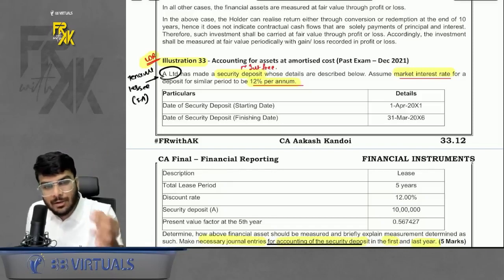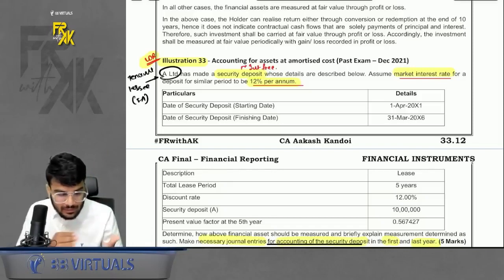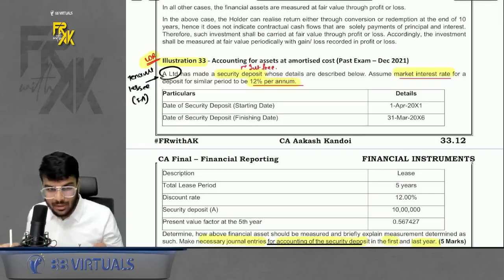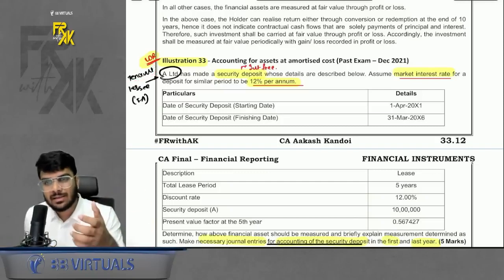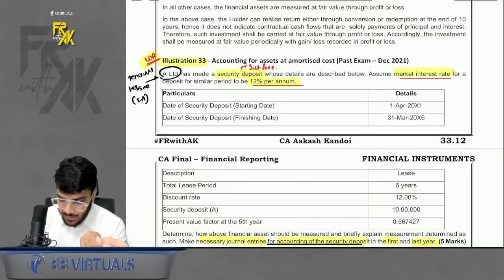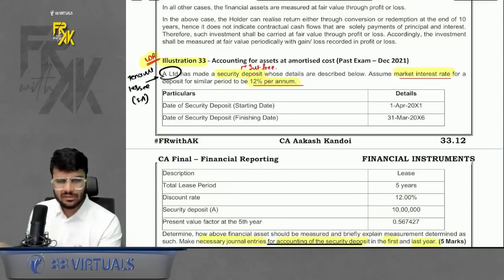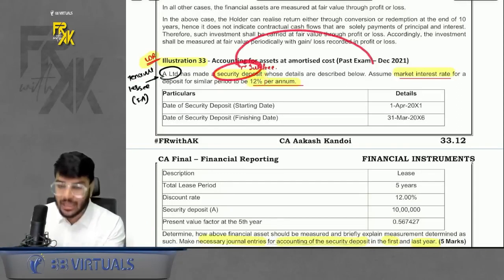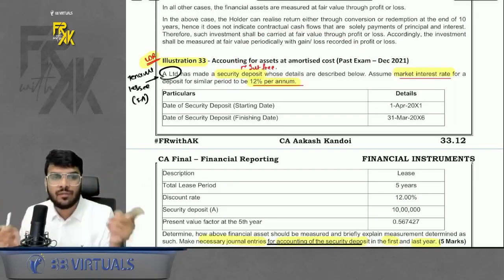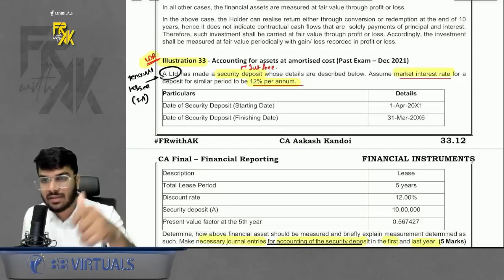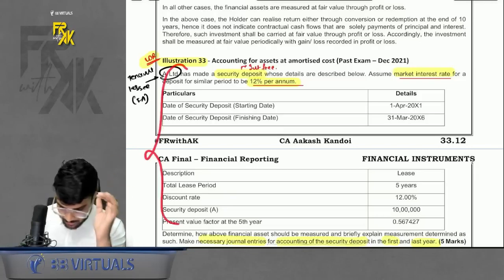Now this deposit, can I say it is interest free? When the tenant gives this deposit to the lessor, it is interest free. But let me tell you, if this tenant would have invested this same amount somewhere else, it would have got a return of 12%. Then why did it give the deposit interest free? Because of the relationship of lessee lessor. Because they were in a relationship of rent agreement. That is why the deposit was given interest free, right? Now how to account for this?